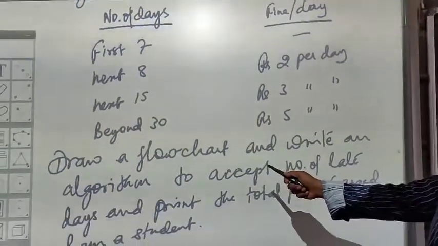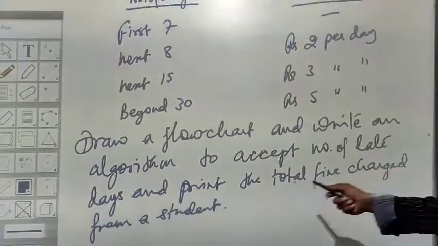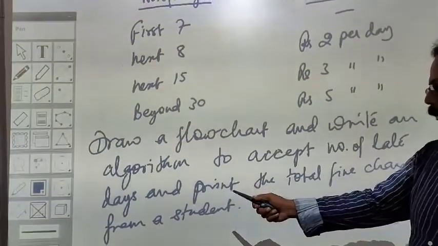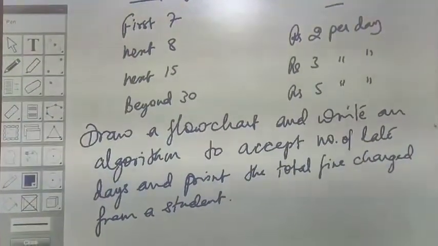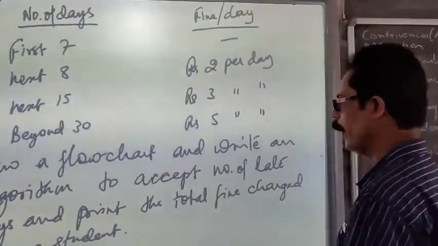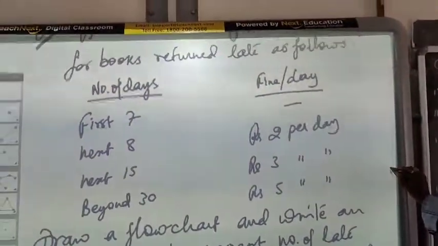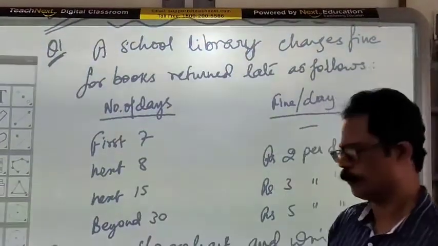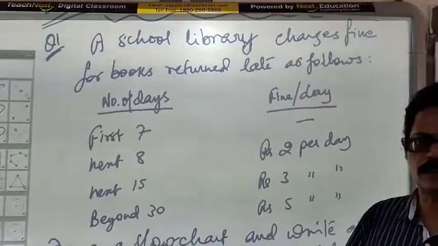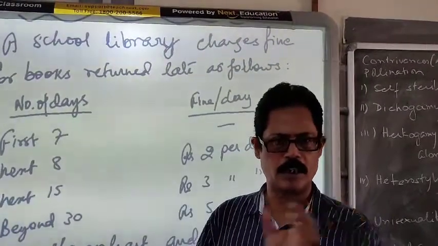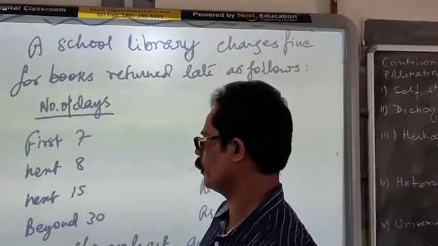Draw a flowchart and write an algorithm to accept the number of late days and print the total fine charged from the students. I'm going to explain this question a little more. When you get this type of question, you must always understand how to build the lower limit and the upper limit. What is the range? How can you make the range in this case?